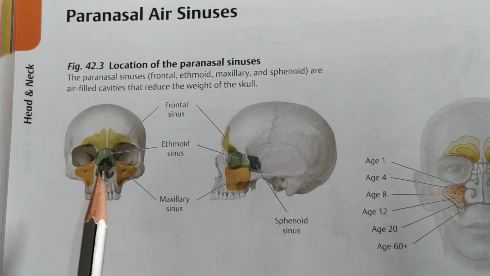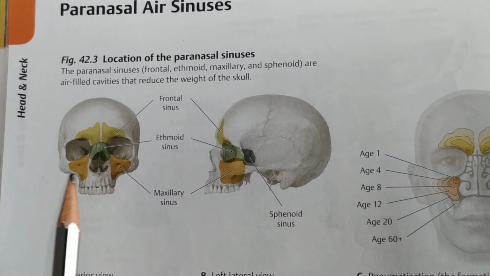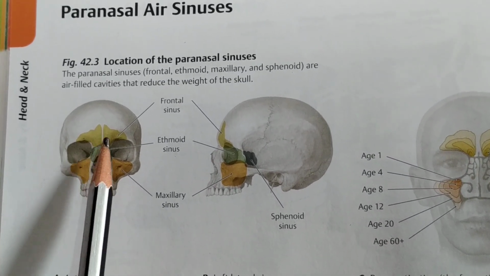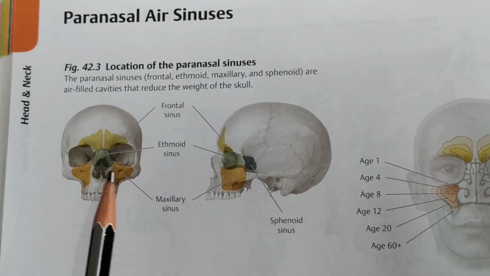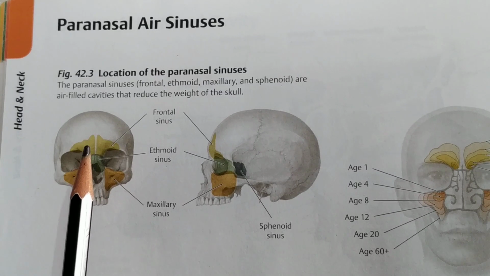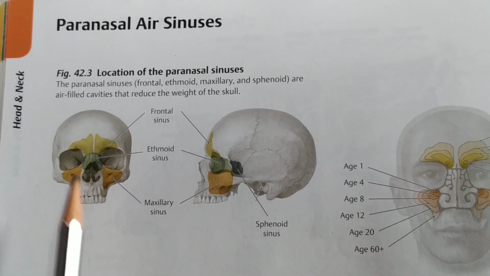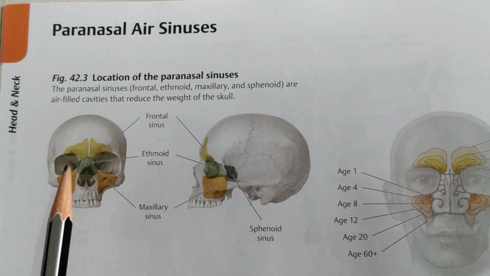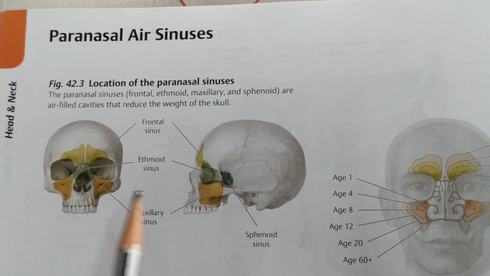All the sinuses are rudimentary at the time of birth, except the frontal air sinuses, because the frontal air sinuses start their development 2 to 3 years after birth. There are two peaks of growth for the air sinuses: at 7 to 8 years, when there is permanent dentition, and after puberty.